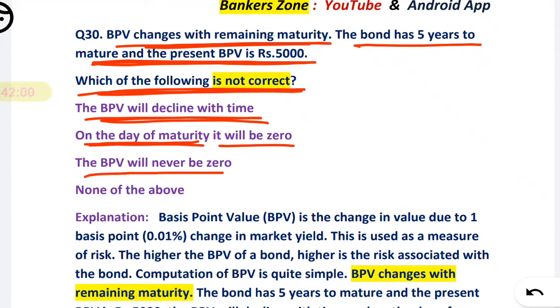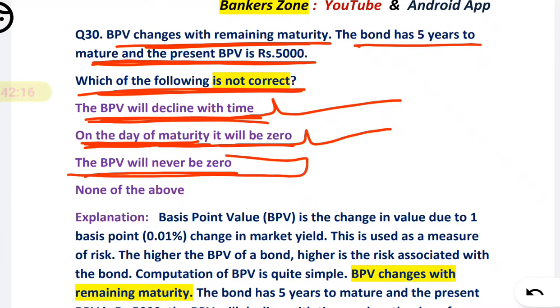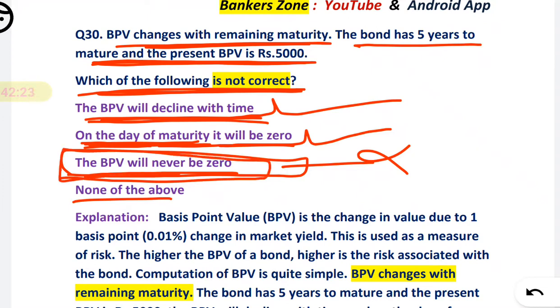BPV will never be 0. So BPV will decline with time, it is correct. On the day of maturity, it will be 0, it is also correct. BPV will never be 0, it is a wrong statement.